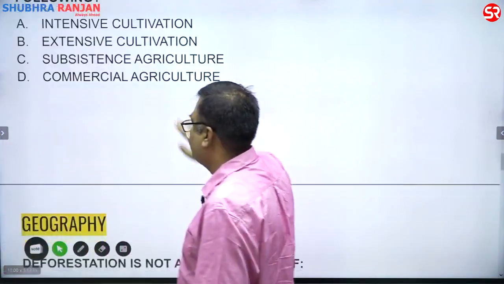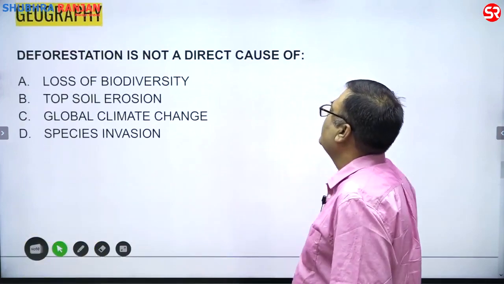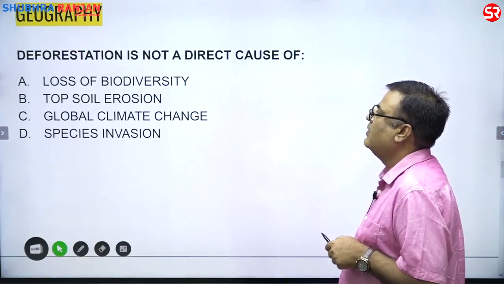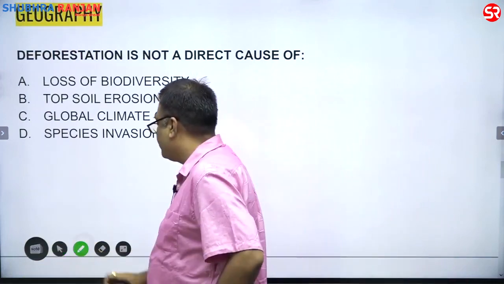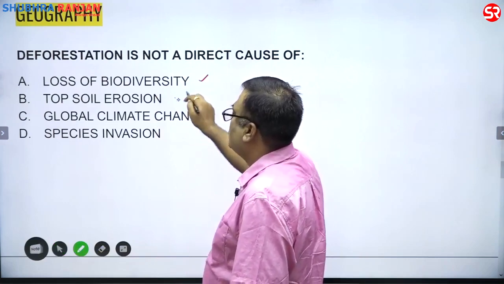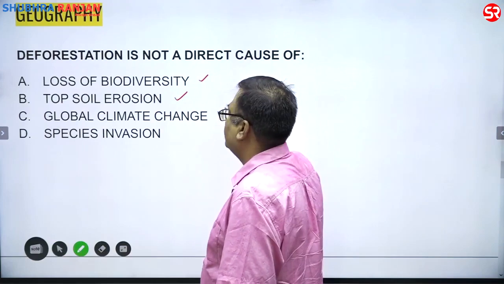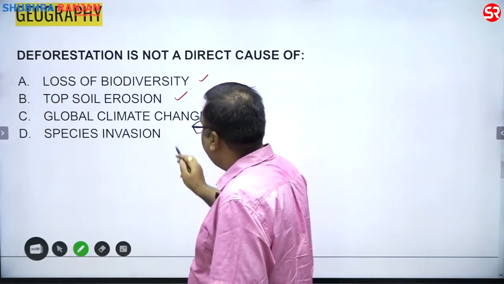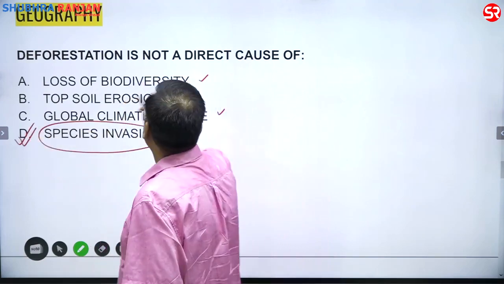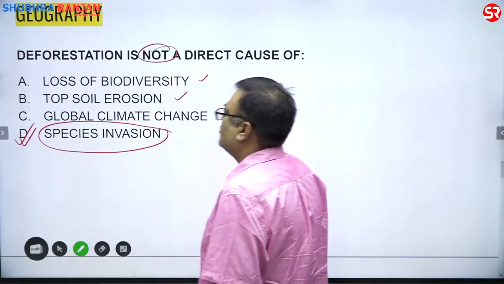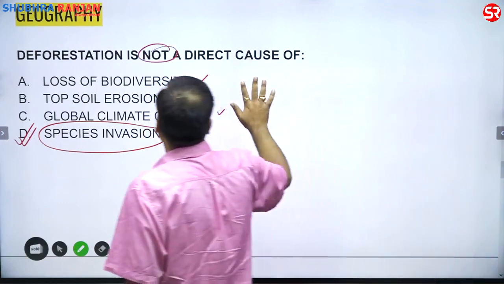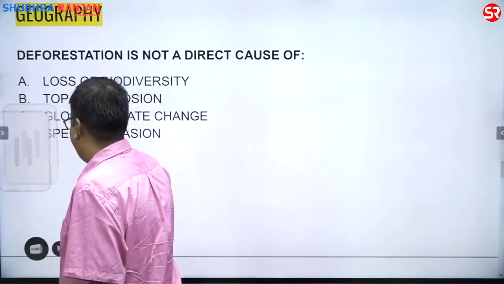Now the next question is, which is not a direct cause of loss of biodiversity? Fine. So obviously deforestation causes the loss of biodiversity. Topsoil erosion, yes, it causes. Global climate change, yes, it causes. Species invasion, so that might happen because of the various reasons. So that is why species invasion is not the direct cause of deforestation. All right. So the answer is D.